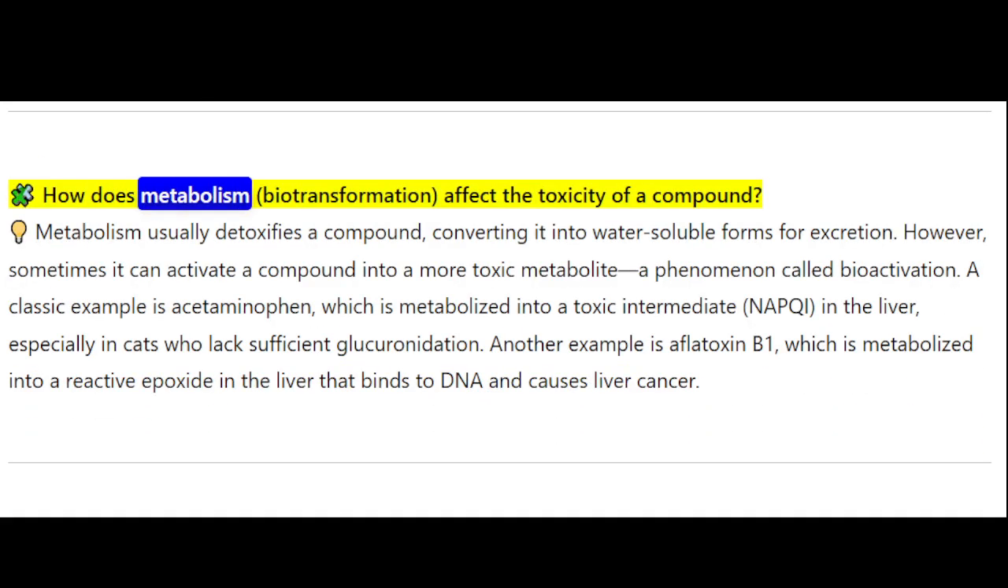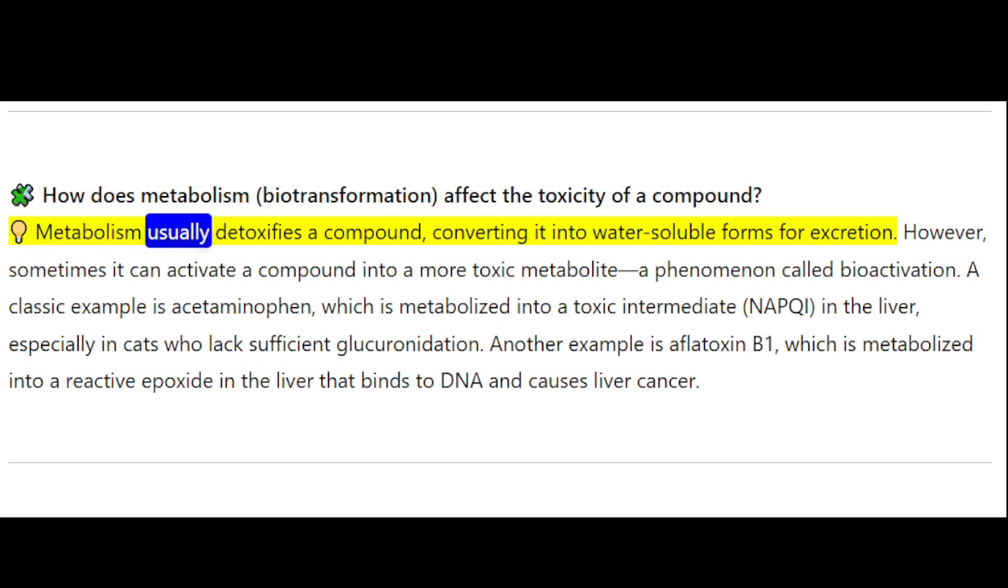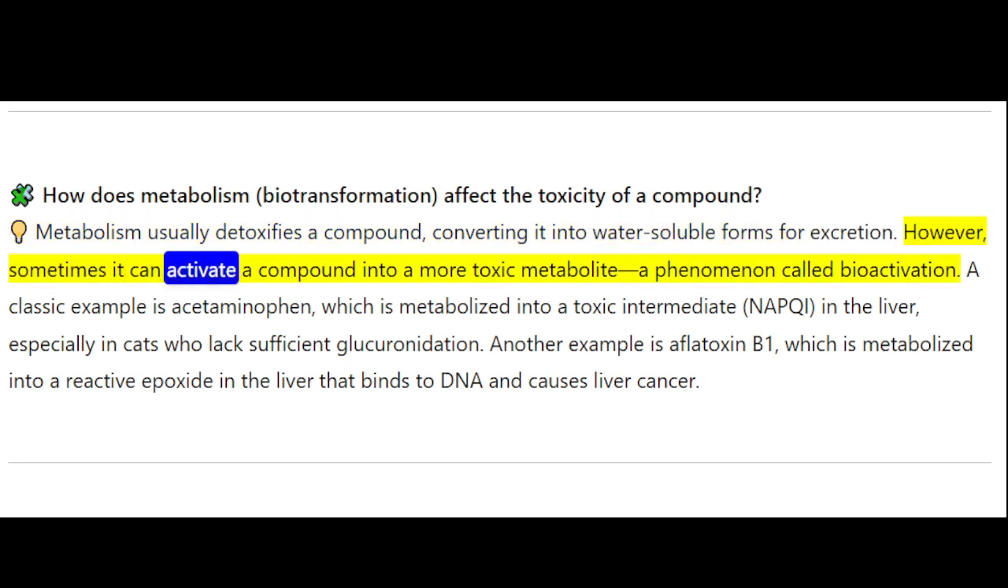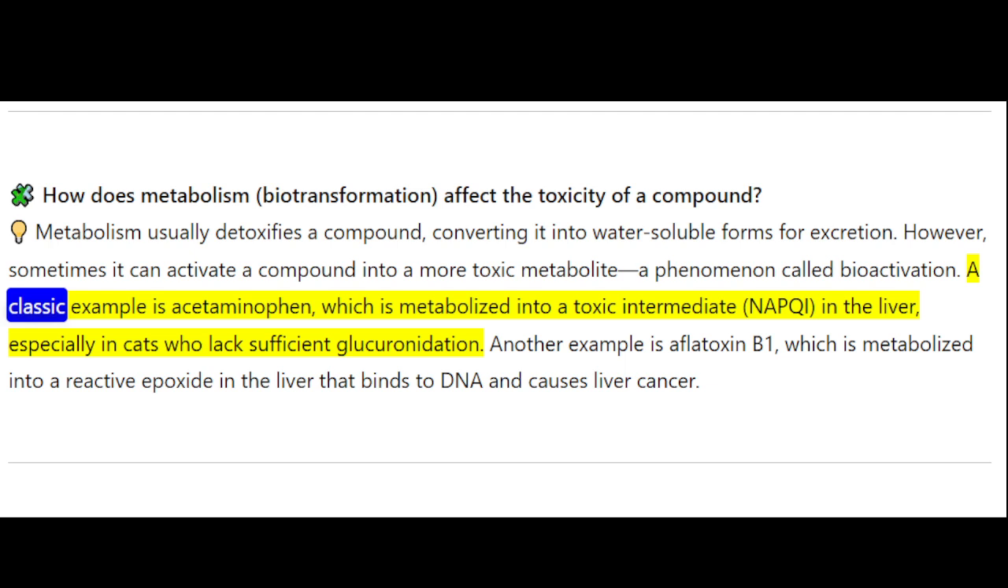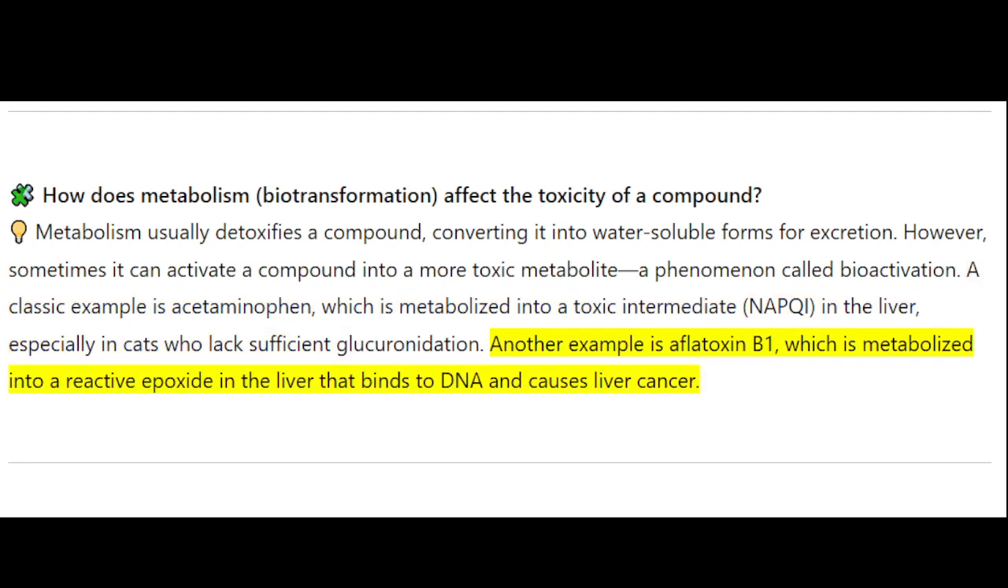How does metabolism (biotransformation) affect the toxicity of a compound? Metabolism usually detoxifies a compound, converting it into water-soluble forms for excretion. However, sometimes it can activate a compound into a more toxic metabolite, a phenomenon called bioactivation. A classic example is acetaminophen, which is metabolized into a toxic intermediate, NAPQI, in the liver, especially in cats who lack sufficient glucuronidation. Another example is aflatoxin B1, which is metabolized into a reactive epoxide in the liver that binds to DNA and causes liver cancer.